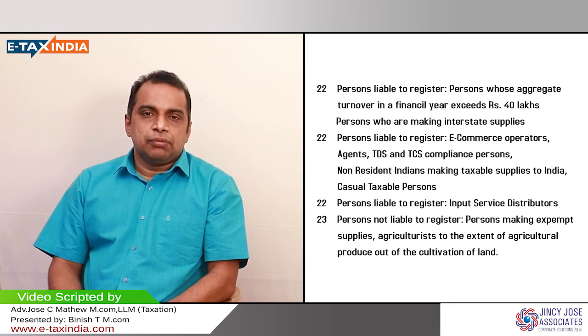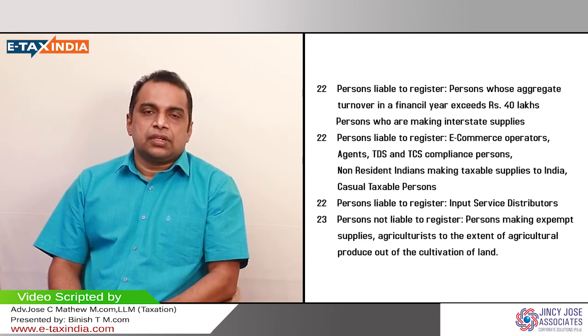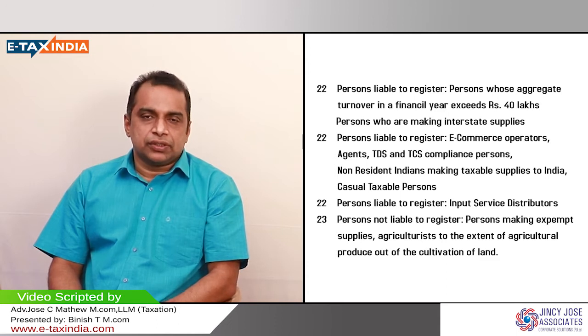that particular person will be liable to register under GST if he is making interstate supplies or his threshold limit crosses rupees 40 lakhs per annum. Hope you understood. So let us move on to the special persons. Now we are talking about the normal persons. Let us move on to the special persons who are liable to be registered under GST.